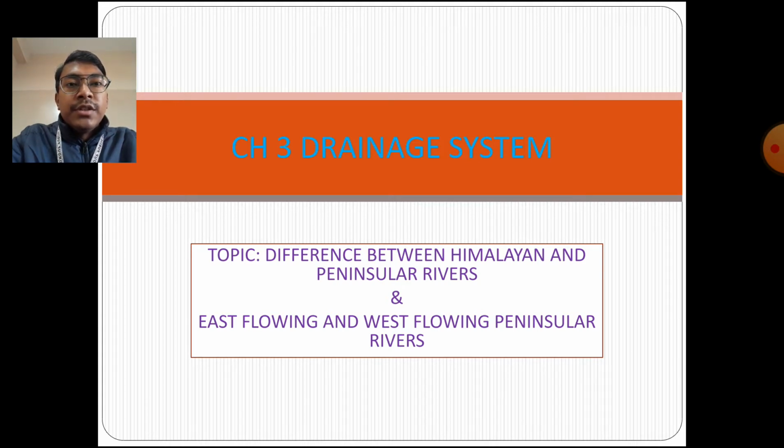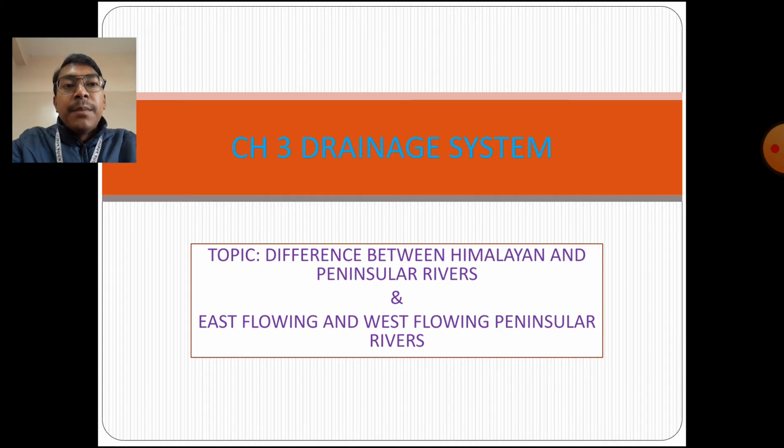Before I start, let me tell you that the rivers of our country can be classified into two major categories. One is the rivers of the Himalayan region and another is the rivers of the peninsular region. That is why we say Himalayan rivers and peninsular rivers. The rivers which originate from the Himalayan region are the Himalayan rivers, and the rivers which originate from the central highlands are the peninsular rivers. So we need to study the differences between the Himalayan and the peninsular rivers.